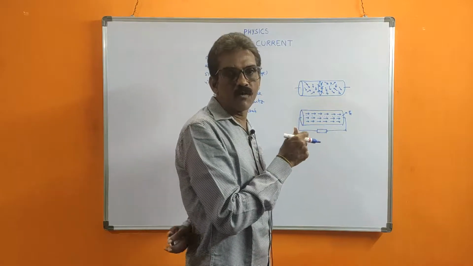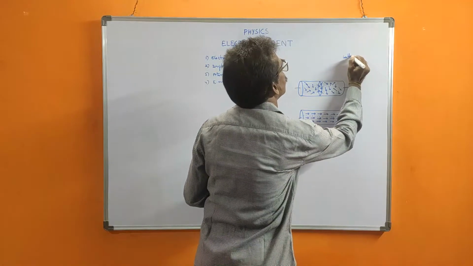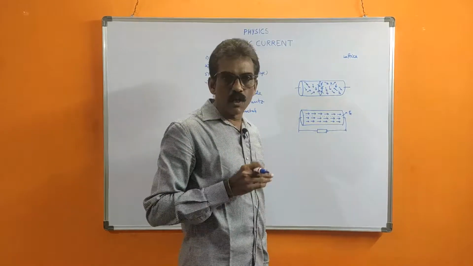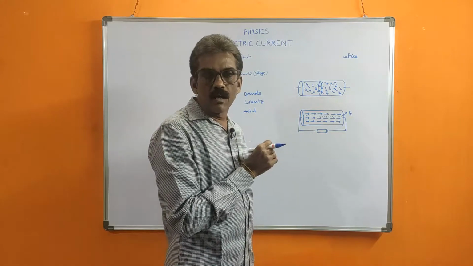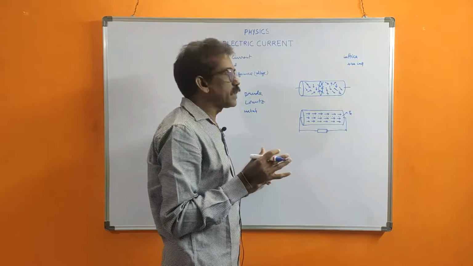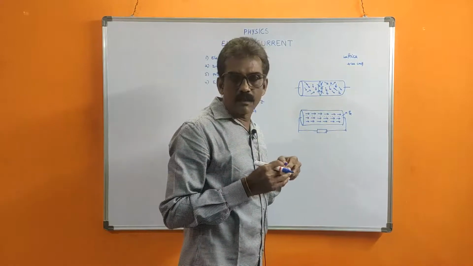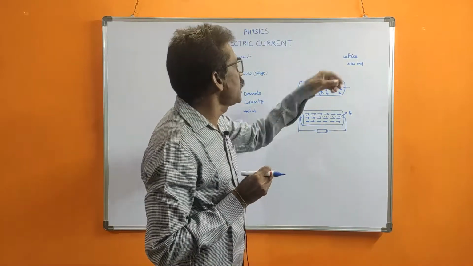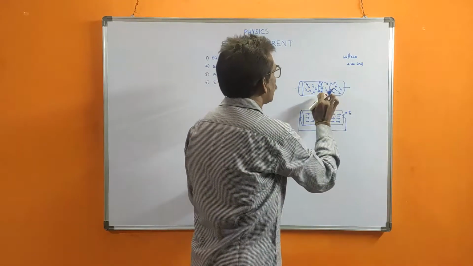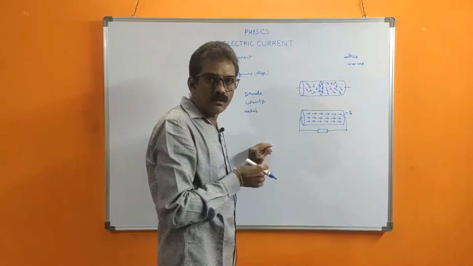The arrangement of positive ions in any material is called the lattice structure. The lattice structure of the material depends upon the arrangement of the positive ions. Different arrangements of ions give different shapes. Now that is a different matter. The positive ions are not moving; only the free electrons are moving.